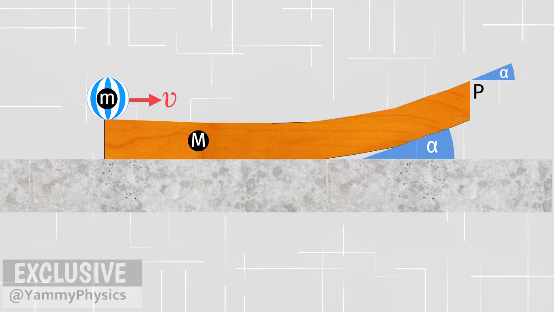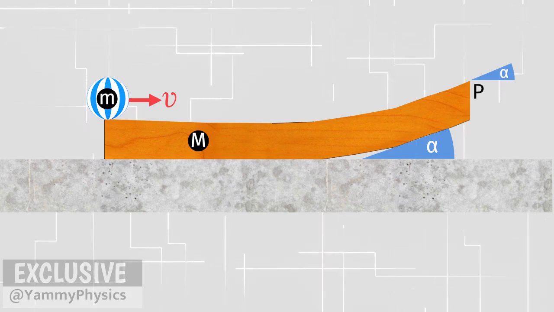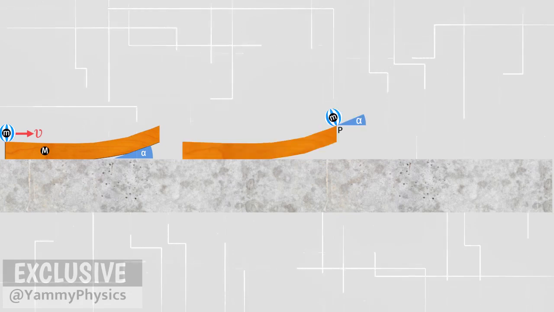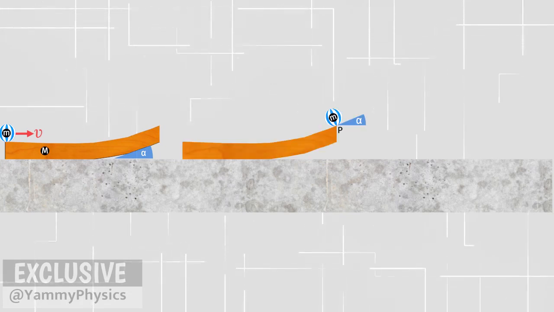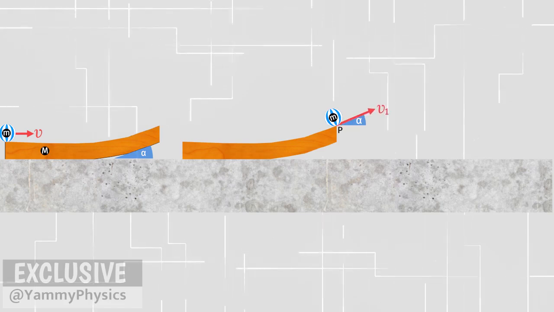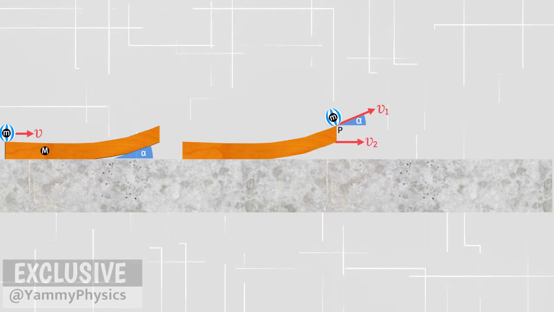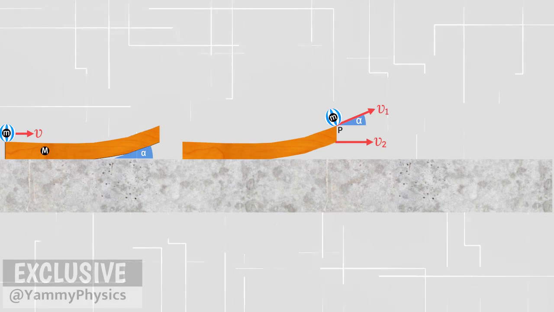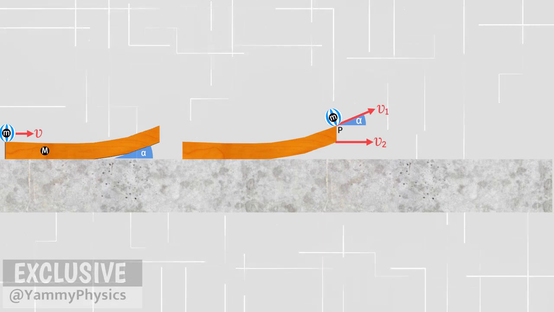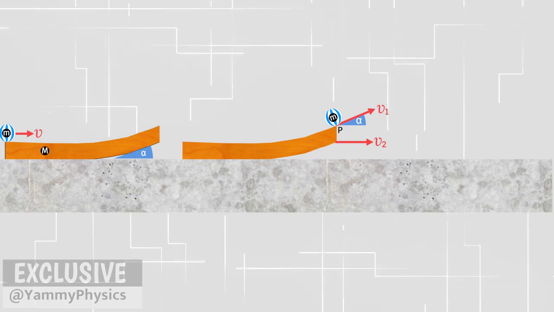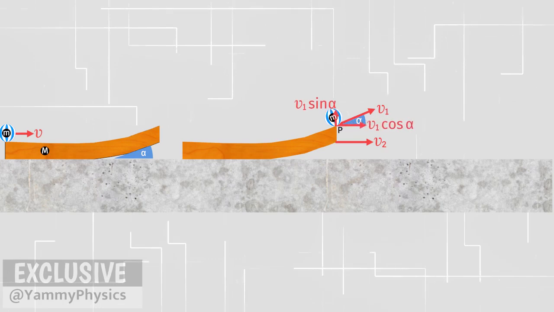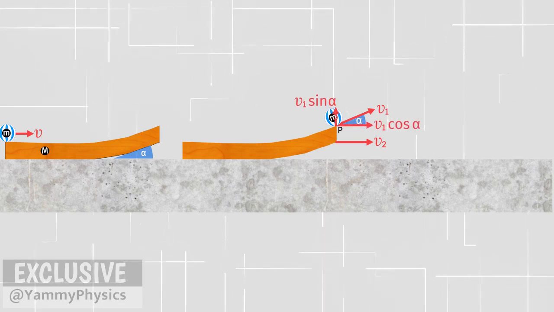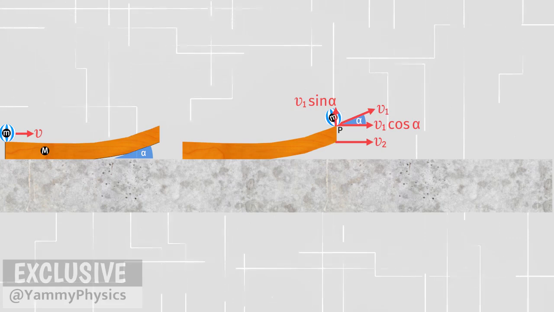This is the initial condition. Let's say the ball leaves the board here. At point P, the velocity of the ball is v1. At the same time, the velocity of the wooden board has reached v2. Note, the directions of v1 and v2 are different. These two quantities cannot be added directly. Therefore, we will resolve the velocity v1 into a vertical component and a horizontal component: v1 cosine alpha, and v1 sine alpha.